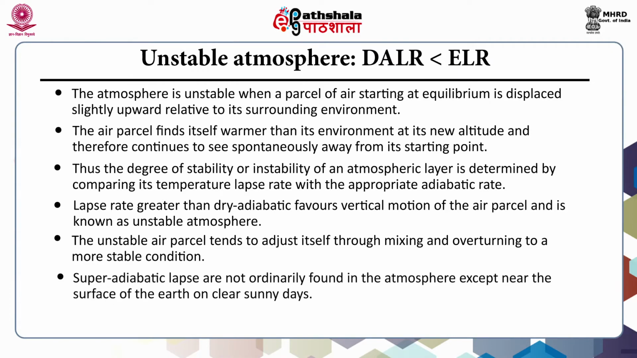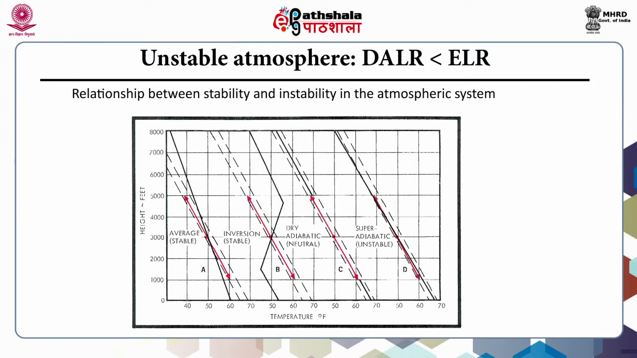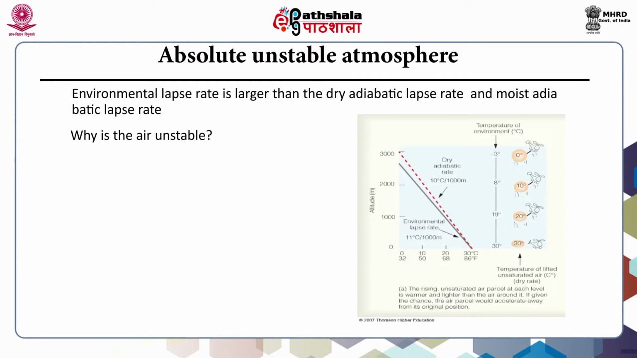Super adiabatic lapse rates are not ordinarily found in the atmosphere except near the surface of the earth on clear sunny days. When an unsaturated layer of air is mixed thoroughly, its lapse rate tends towards neutral stability. This figure shows the relationship between stability and instability in the atmospheric system. It shows the comparison of the measured lapse rate, denoted by the solid black lines, and the dry adiabatic rate, denoted by dashed black lines. The reaction of lifting or lowering of an air parcel is shown by red arrows with respect to the temperature of its environment.